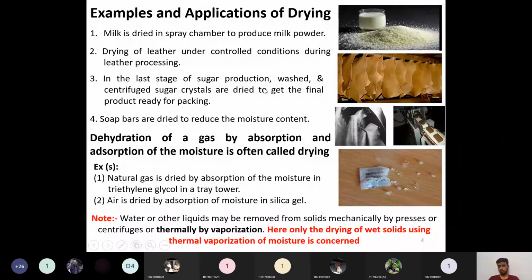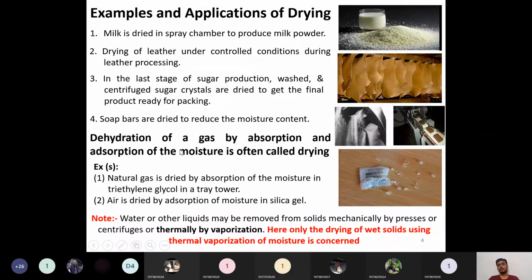Then in the last stage of sugar production, washed and centrifuged sugar crystals are dried to get a final product ready for packing. This is the final drying operation, and afterwards the sugar goes directly to packing. Also in soap production, soap bars are dried to the final satisfactory moisture content, and then sent to the final packaging operation. These are four popular examples of drying of solids.